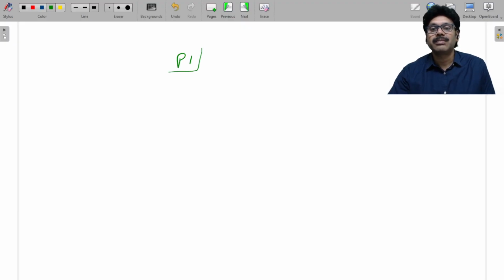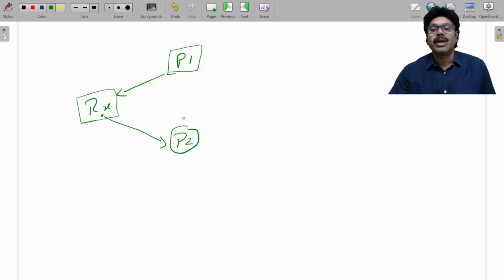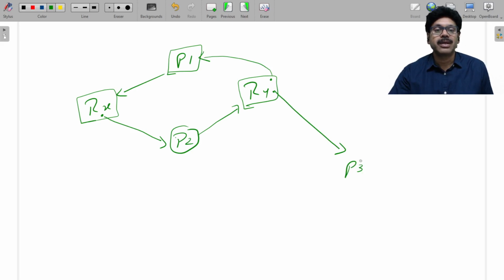There is a P1 requesting for resource Rx, but Rx does not have any free copies because one copy is already given to process P2. And P2 is requesting for resource Ry, and resource Ry has two copies. One copy is given to P1 and one copy is given to P3.